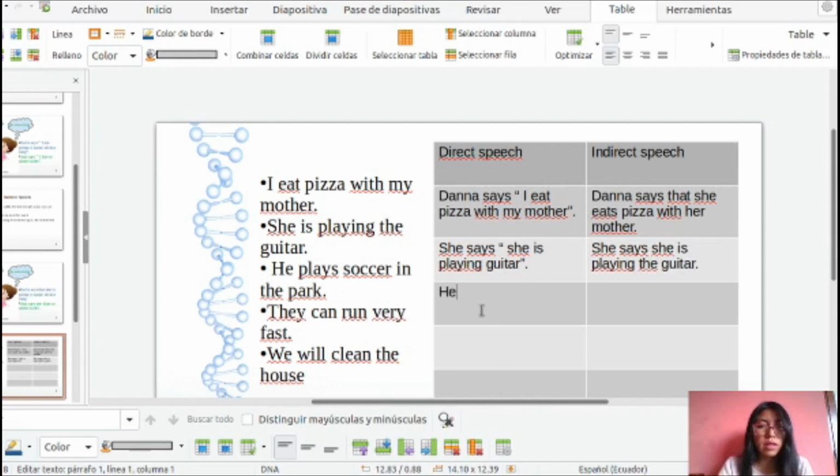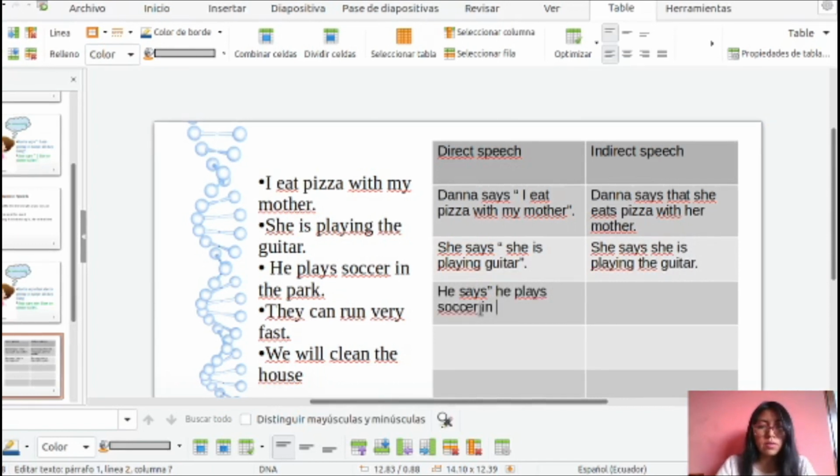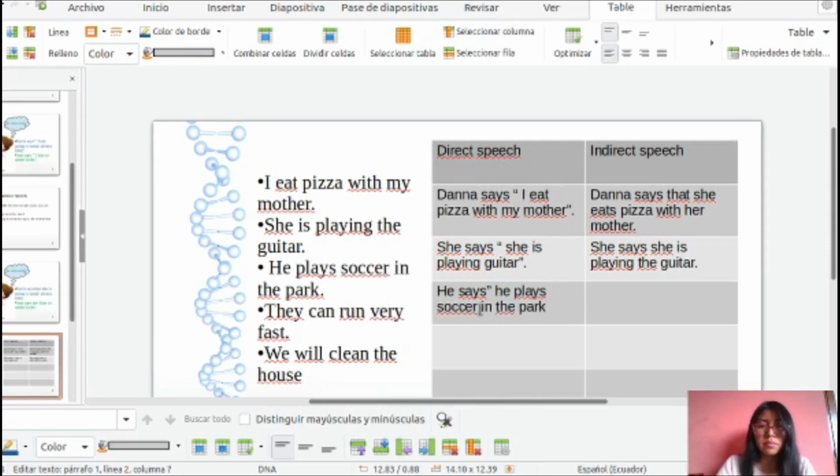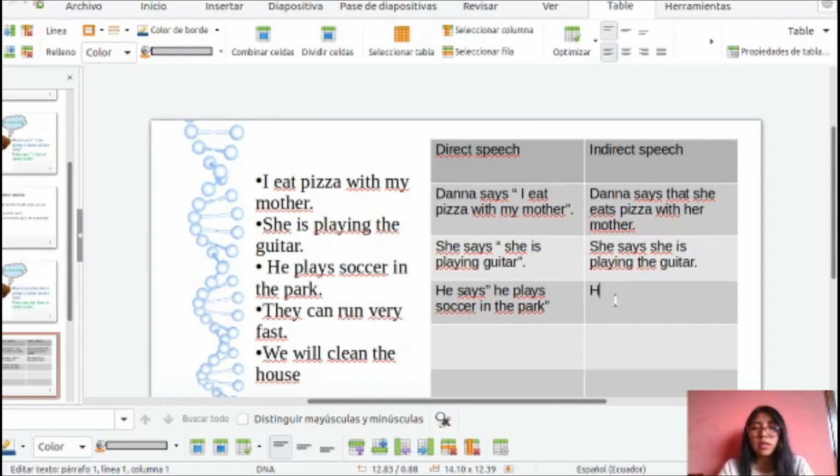Okay, for example, he says, quotation marks, "He plays soccer in the park." Okay, that is simple. In that case, that is the same.